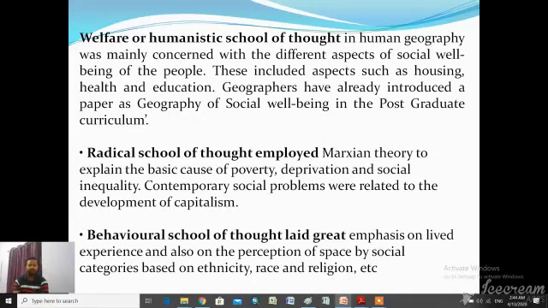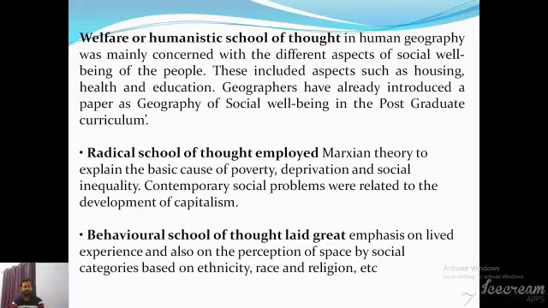Radical school of thought is also an approach under human geography. It is influenced by Marxian theory, which also focuses on the basic problems of our society. So here is the difference between welfare thought and radical thought. Welfare thought focused on the well-being of people, but radical school of thought focused on the basic problems of our society, like poverty, deprivation. Note that the radical school of thought developed in the 1960s when there was a war between Vietnam and America.